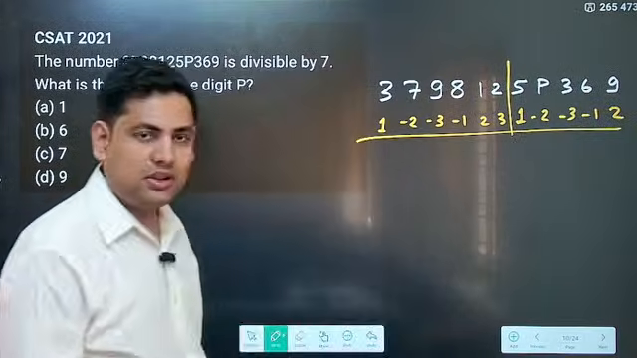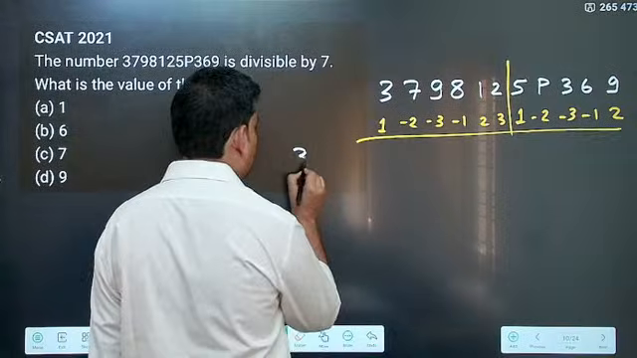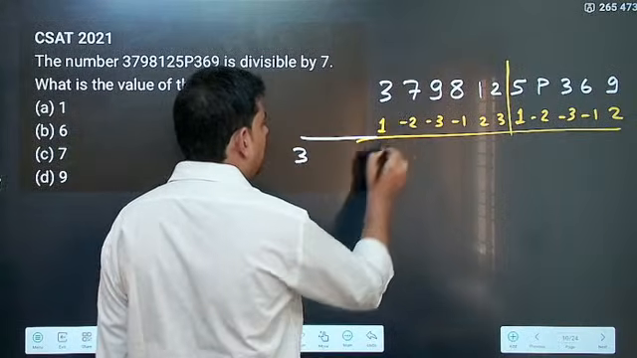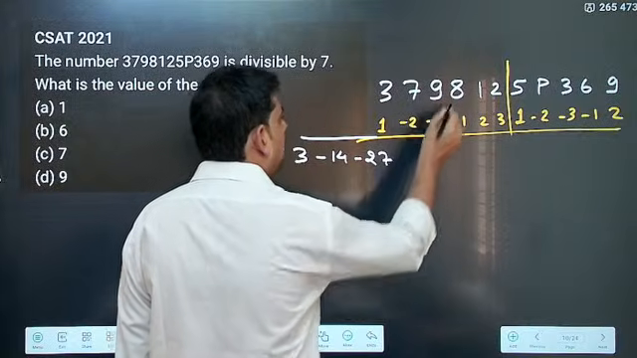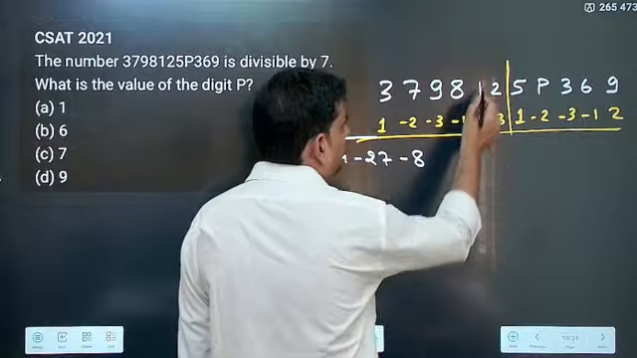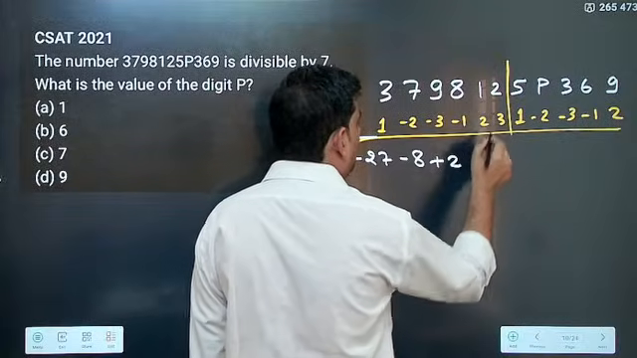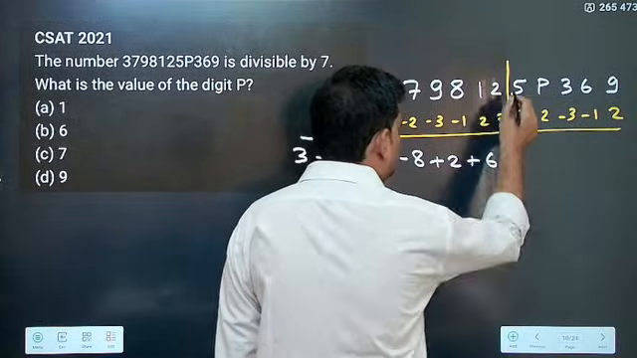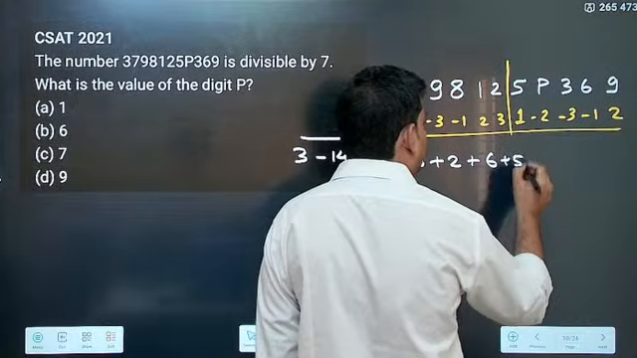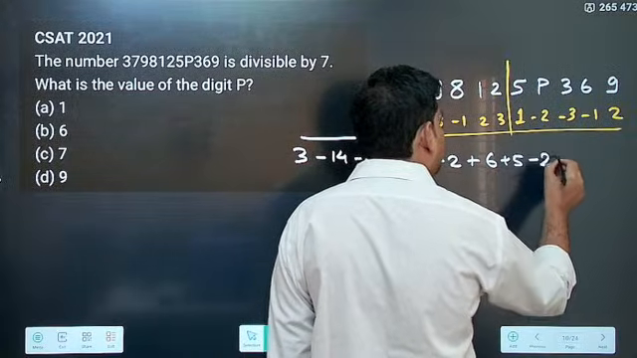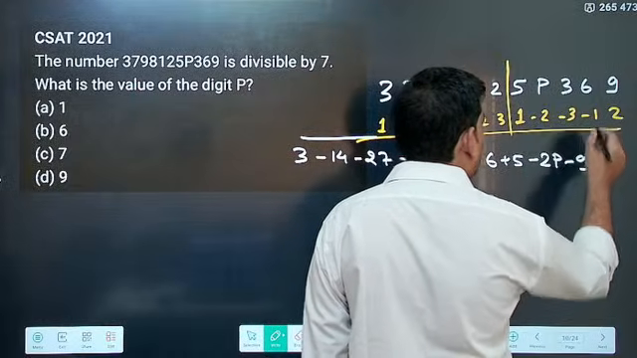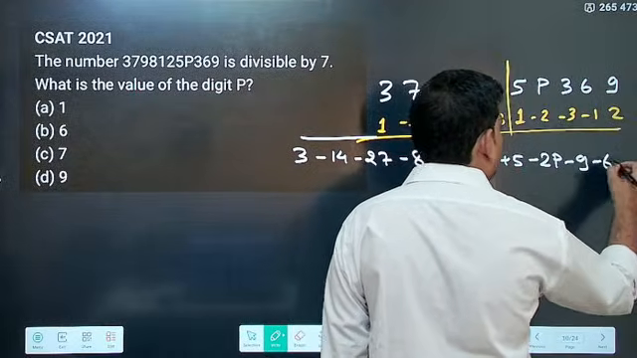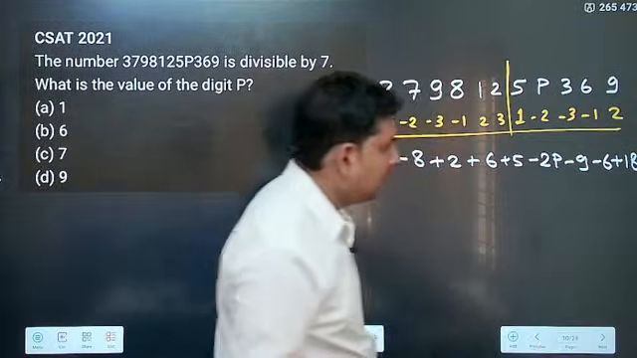So I multiply them. 3 into 1 becomes 3. Then 7 into minus 2 is minus 14. 9 into minus 3 is minus 27. 8 into minus 1 is minus 8. 1 into 2 is plus 2. 2 into 3 is plus 6, then 5 into 1 is plus 5, 2 into minus 2 into p is minus 2p, then this is minus 9, this is minus 6, this is plus 80.